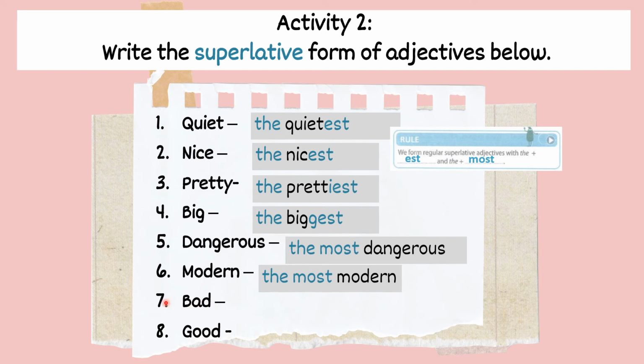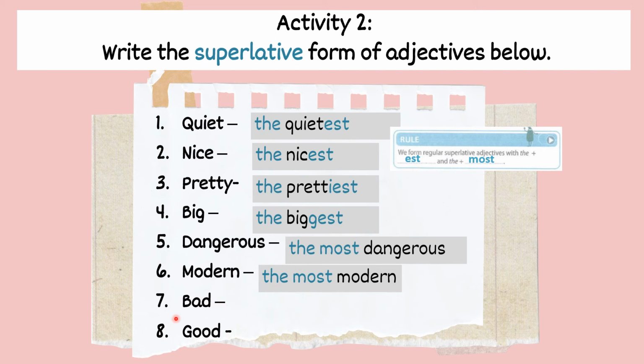Okay, how about number 7 and number 8? Bad and good. They are irregular adjective. Okay, yang ini luar biasa sikit. So, superlative form for these two, they will totally change in spelling and pronunciation, where we can't apply this rule to these two.